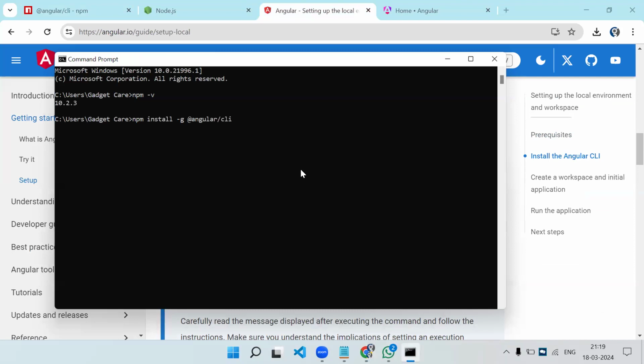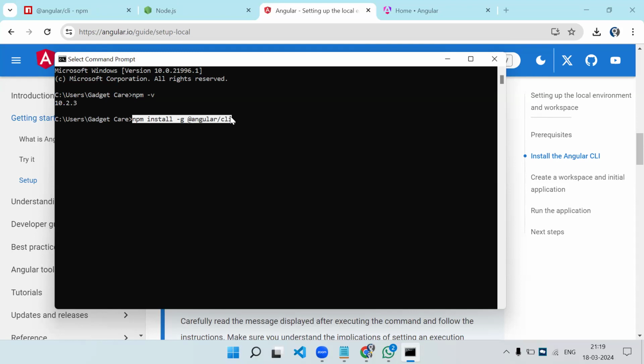Now I already have it, so I'm not going to do it again. Once you press enter, what is it going to do? It is going to install the Angular CLI package, which means it is installing Angular on your system. If someone asks how we install Angular, we don't install Angular, we install the Angular CLI. Because of that Angular CLI, we are able to create the project. Once you install the Angular CLI, only then will the Angular command work.